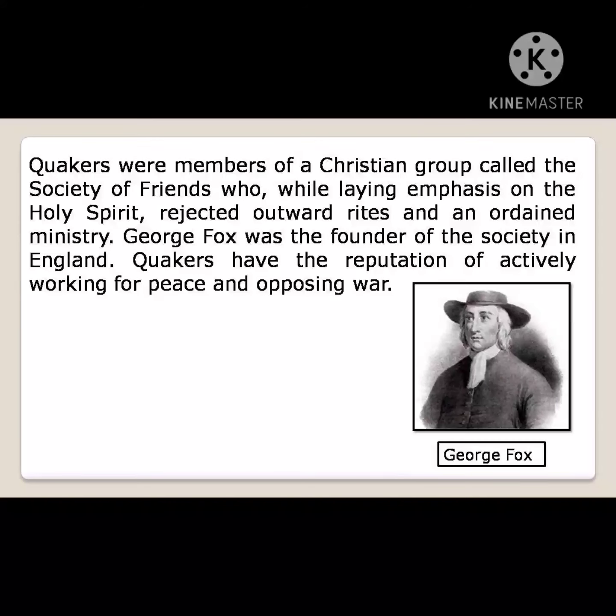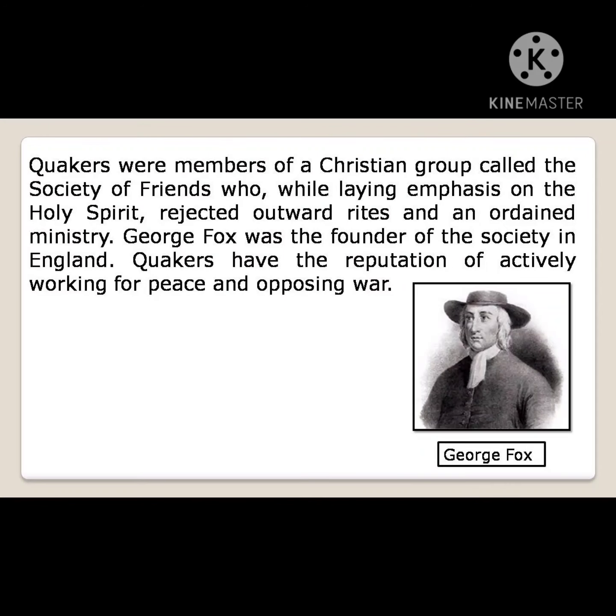We are going to see the Quakers. Quakers were members of a Christian group called the Society of Friends, who, while laying emphasis on the Holy Spirit, rejected the outward rites and an ordained ministry.